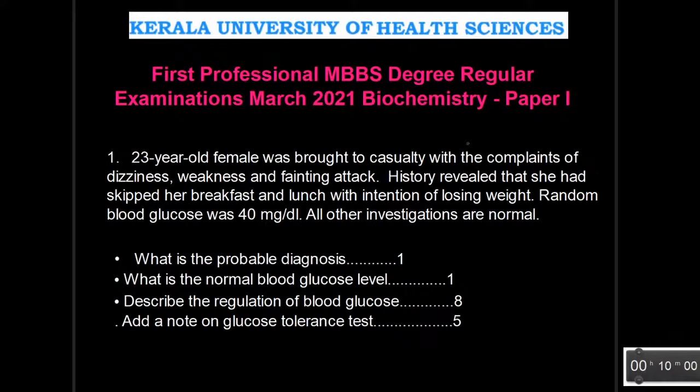The second question is, what is the normal blood glucose level? The third question is, describe the regulation of blood glucose. And the fourth one is, add a note on glucose tolerance test.